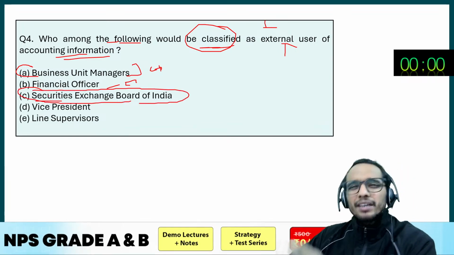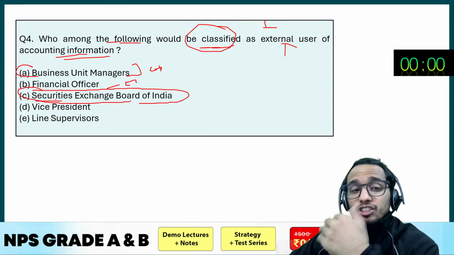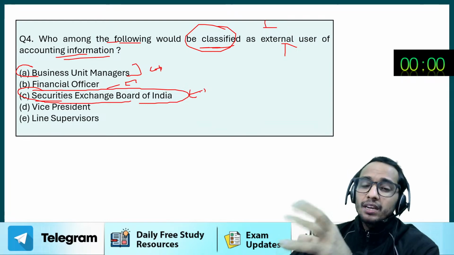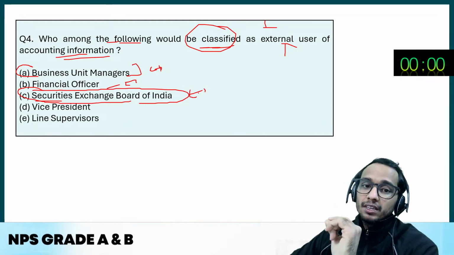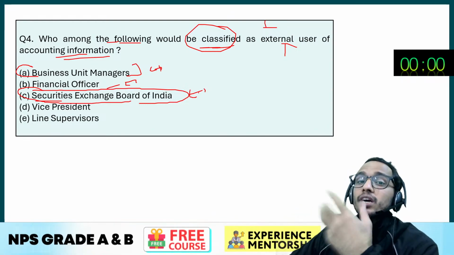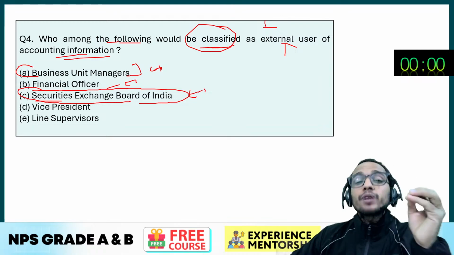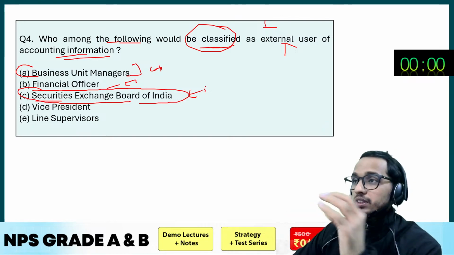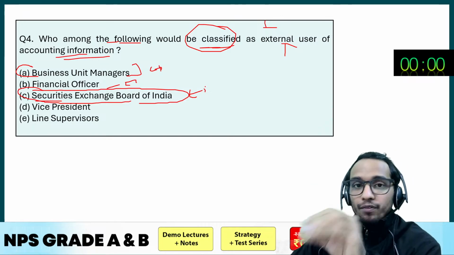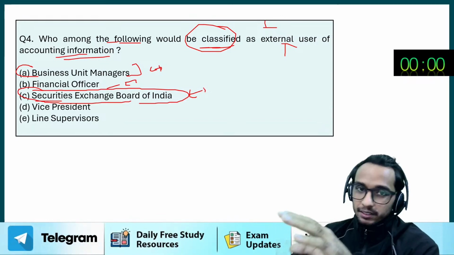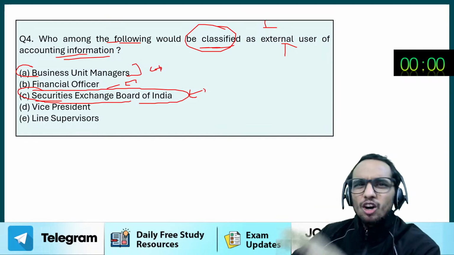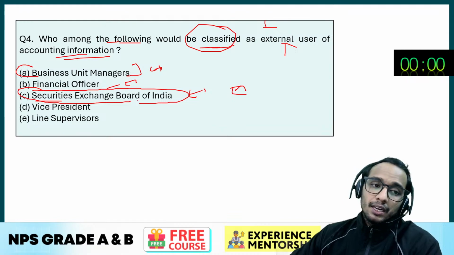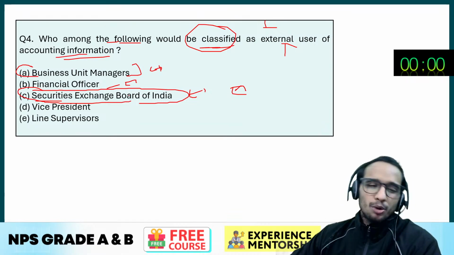It is the regulator and it is an external user of the accounting information. They are going to check your accounting information or financial statement so that they can come to the conclusion that you have done the proper compliances of your accounting books or not. Whatever they have mentioned in the provisions, you have to comply with that. So they are going to check it, right? So SEBI or the government or the MCA are external users of the accounting information. So absolutely correct. C would be the answer, but let's read out the other options as well.